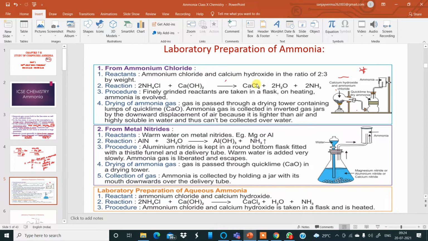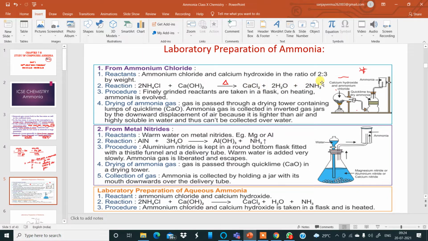We have to put a heating symbol. Okay, it has to be heated. So what's the temperature? Just normal temperature, we can keep it up to say 50, 60, 70 degrees Celsius. That's sufficient. There is no fixed temperature for this reaction. It's just dry heating only. Then the products obtained are calcium chloride, water, and ammonia.